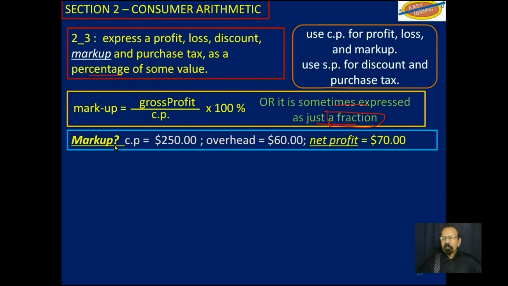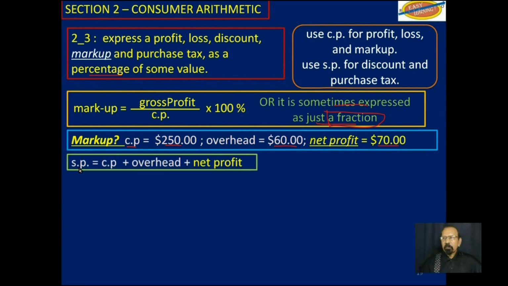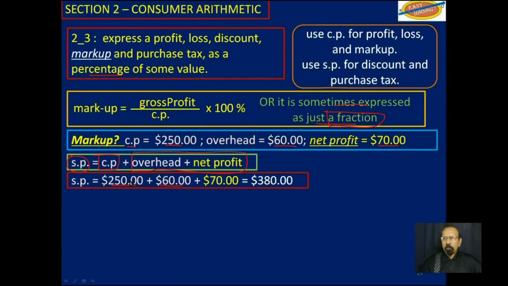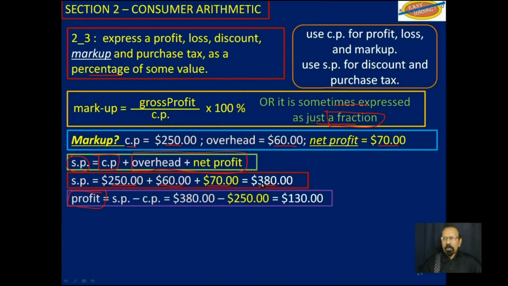So markup, if you have something with a cost price of $250, an overhead of $60, and a net profit of $70, then the markup is the overhead plus the net profit. And if you add that to the cost price, you now have the selling price. So selling price is the cost price plus the overhead plus the net profit, which is equal to $380 in this case. So the item we considered as profit all along the line, selling price minus cost price, is this minus that,